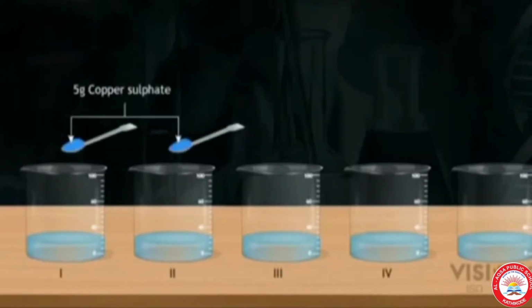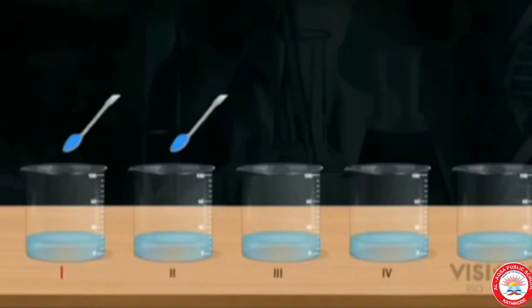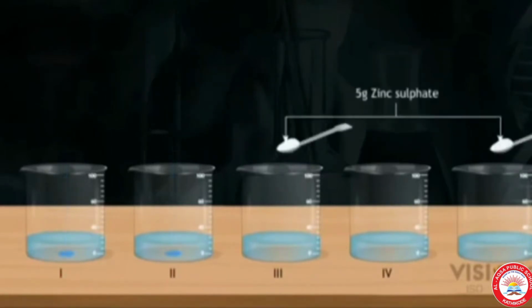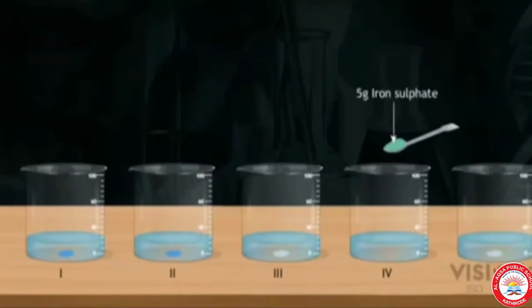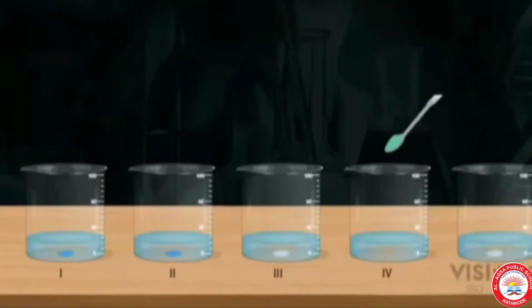Take 500 ml beakers and take 20 ml water in each beaker and mark them 1, 2, 3, 4 and 5. Add copper sulfate in 1 and 2 and zinc sulfate in 3 and 5 and iron sulfate in 4.